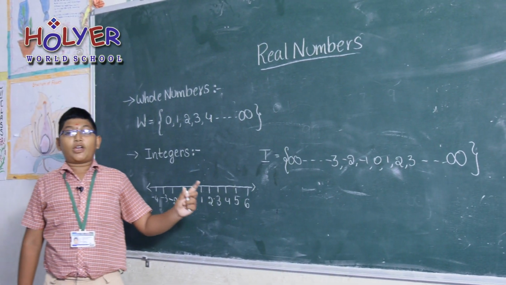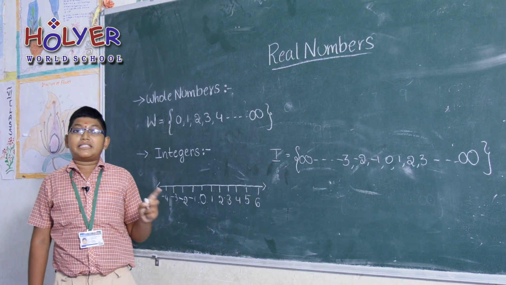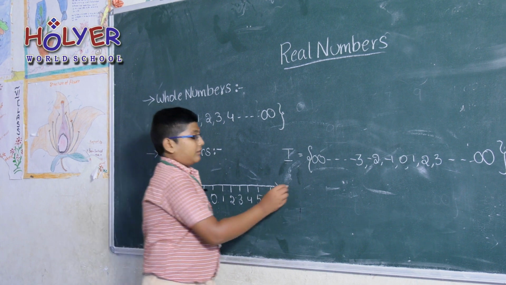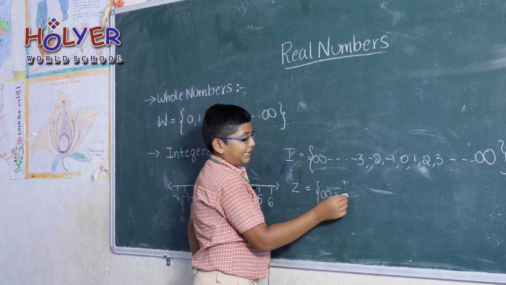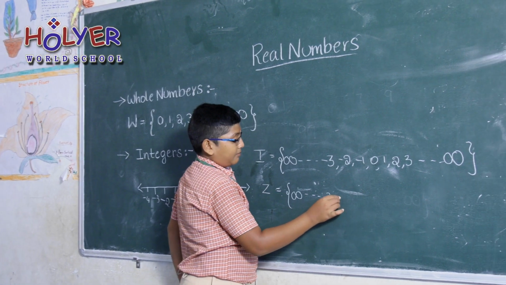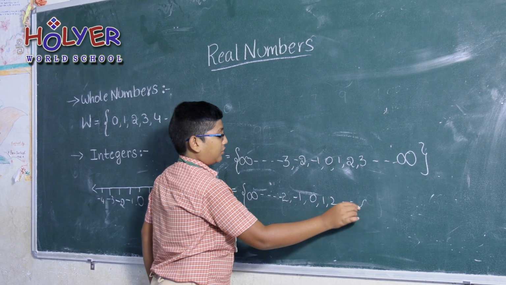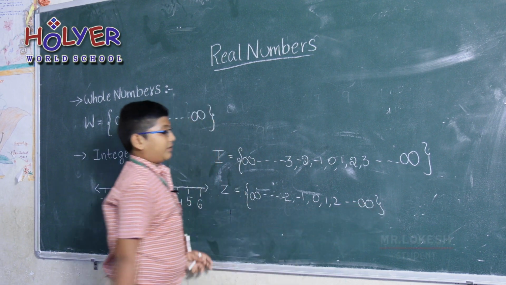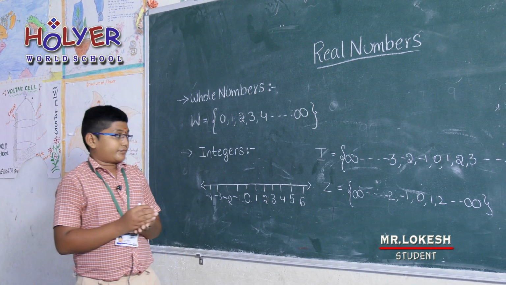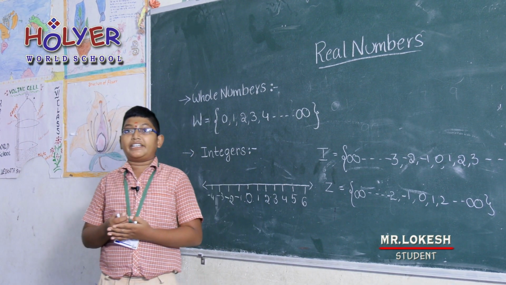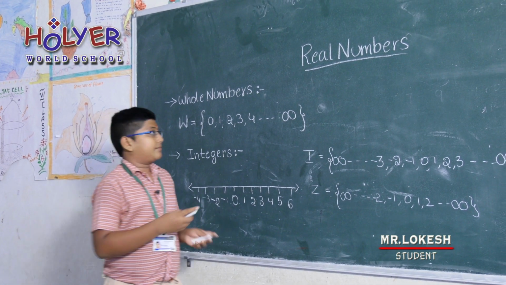This set can be represented not only by I, it can be represented by Z also. Z is equal to minus infinity, -2, -1, 0, 1, 2 and so on to the infinity. In the integer number line, there are positive integers and the negative integers. Based on this, there are rational numbers.